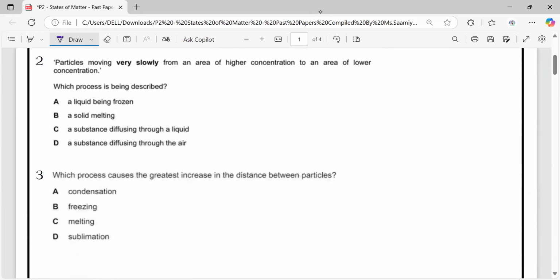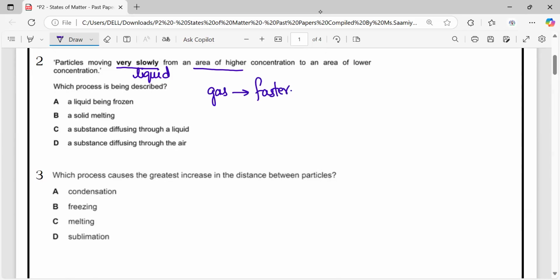Next question. Number 2, particles moving very slowly from an area of higher concentration to an area of low concentration. Which process is being described? Now, if the particles are moving very slowly, then these particles may be from the liquid state, because gas particles move very fast.